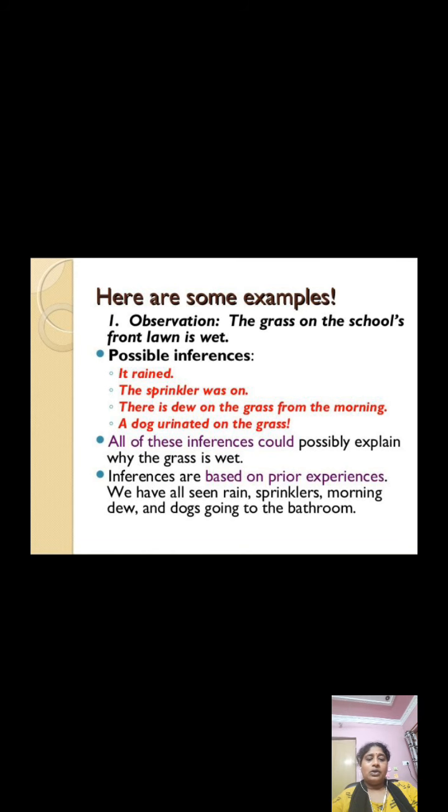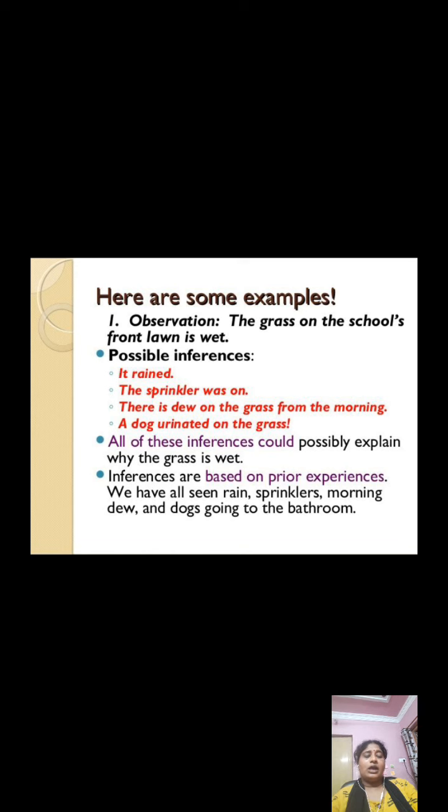So these are the answers what you are guessing. It's your hypothesis. All may not be correct, isn't it? One will be definitely correct. So now all these possible answers or possible inferences come under hypothesis. All of these inferences could possibly explain why the grass is wet. So inferences are based on prior experiences.